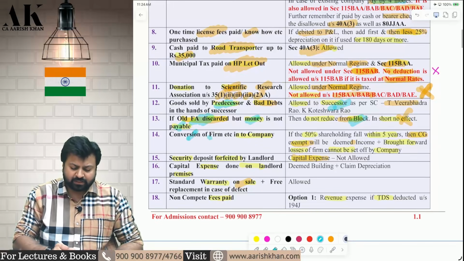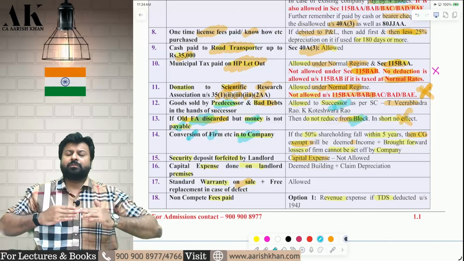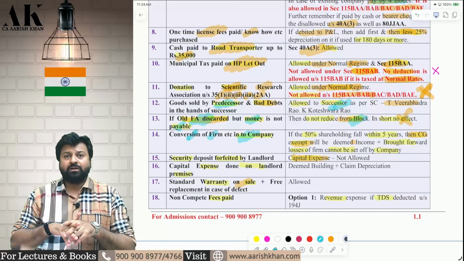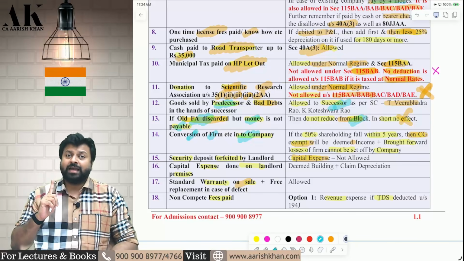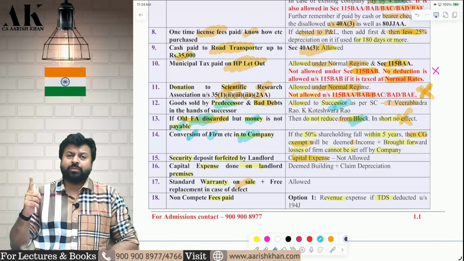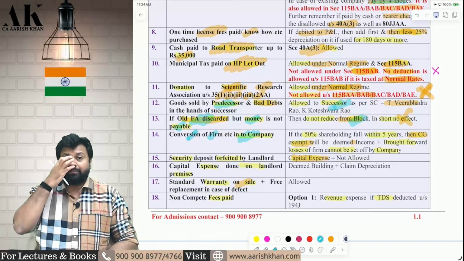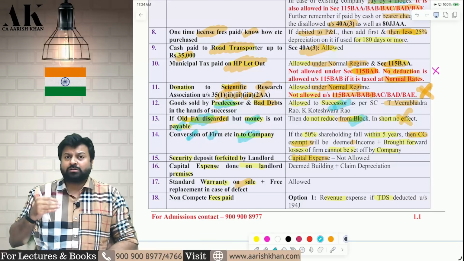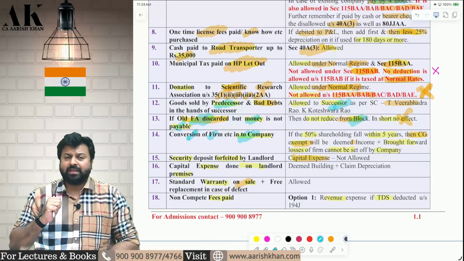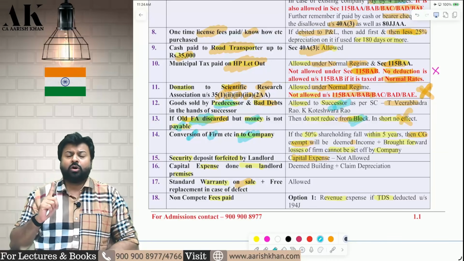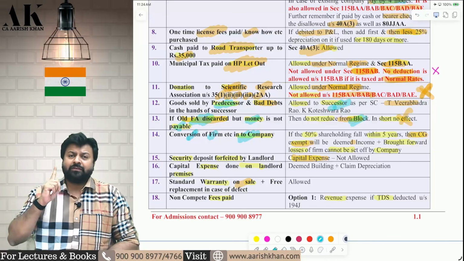Next, there is a conversion of a firm into a company or a conversion of a proprietary concern into a company, which is exempt under section 47(xiii). Now, there is one condition for exemption: all the partners of the firm should continue to be shareholders of the company, and they should hold at least 50% of the total shareholding of the company for a period of 5 years. Otherwise, if they sell the shares and it goes below 50%, then the company has to bear two consequences. So one of the conditions is they should hold the shares for a period of 5 years, 50% or more.